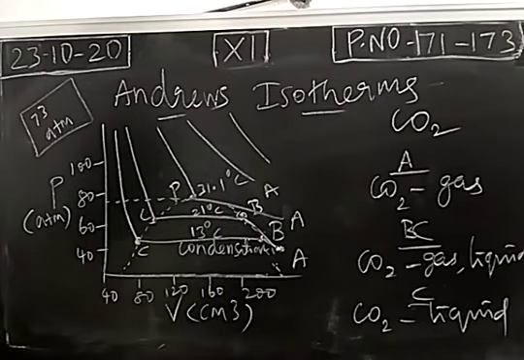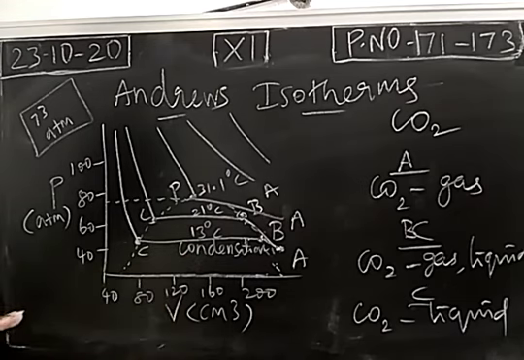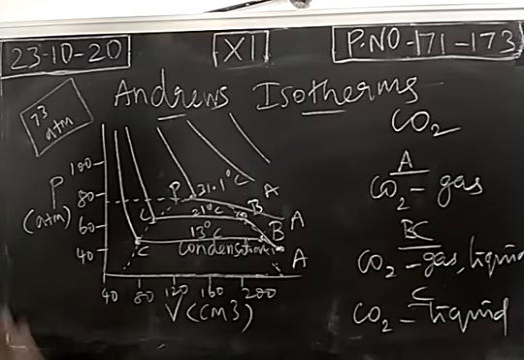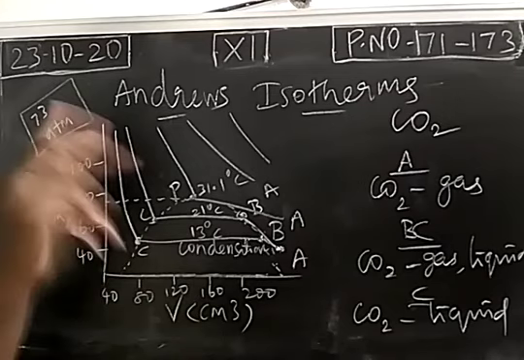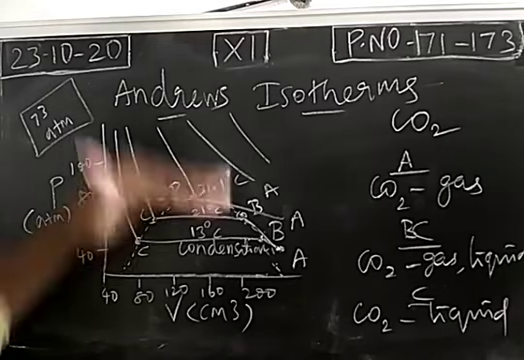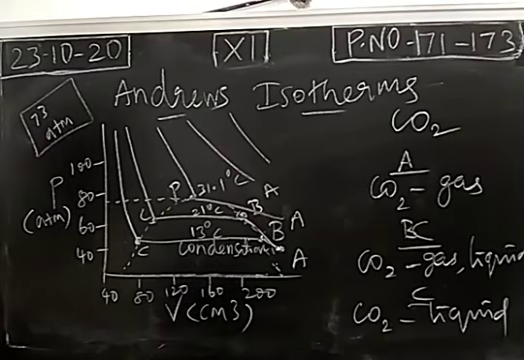It won't become liquid. So at 13 degrees Celsius, we have the condensation region, with liquid and carbon dioxide present. At 21 degrees Celsius, carbon dioxide gas and liquid present. At 31.1 degrees Celsius, carbon dioxide becomes liquid at one particular temperature at point P. Beyond this temperature, you cannot convert carbon dioxide into liquid. So this is called the liquefaction temperature or critical temperature. So we introduce a new constant called critical temperature.